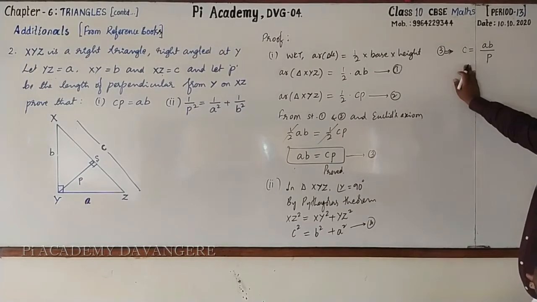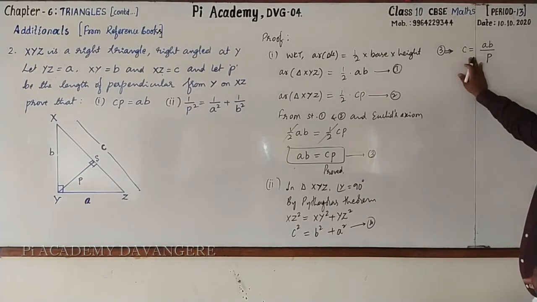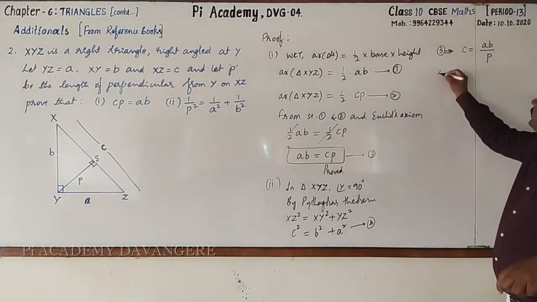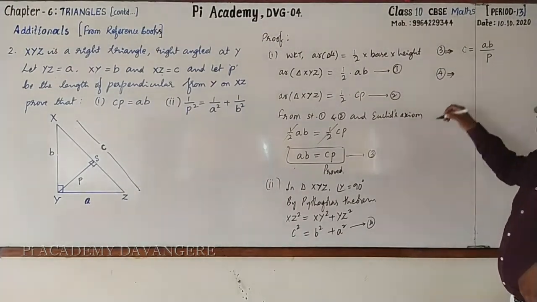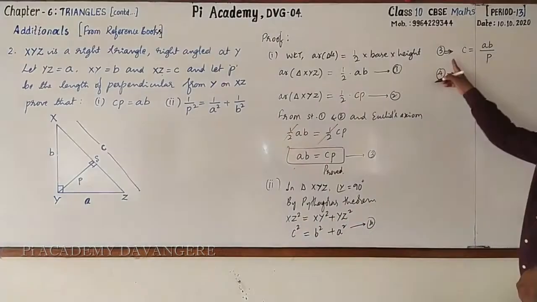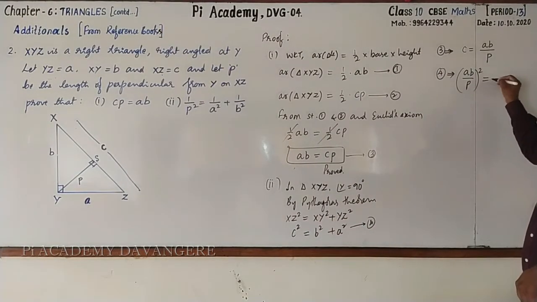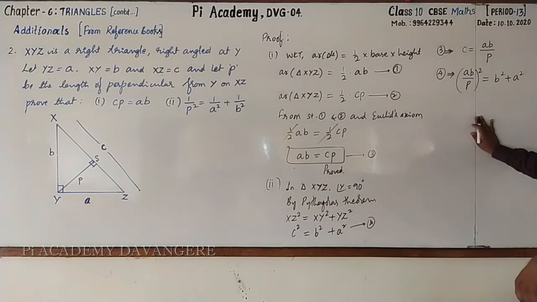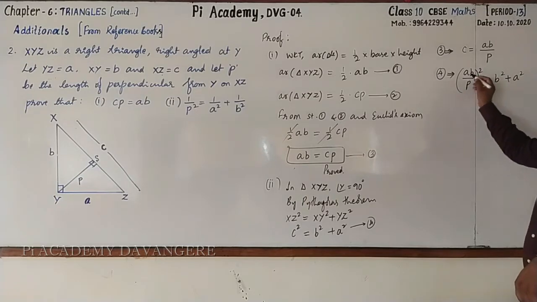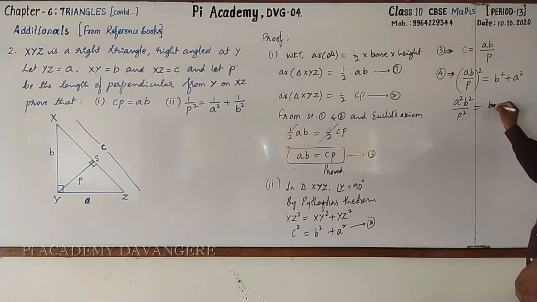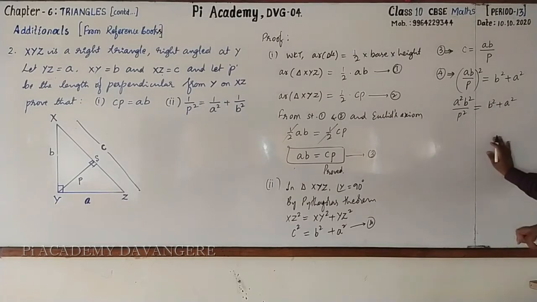Now, substitute the C in equation 4. Equation 4 can be written as C square, that is AB by P whole square, is equal to B square plus A square. Got it? Then it is A square B square by P square is equal to B square plus A square.